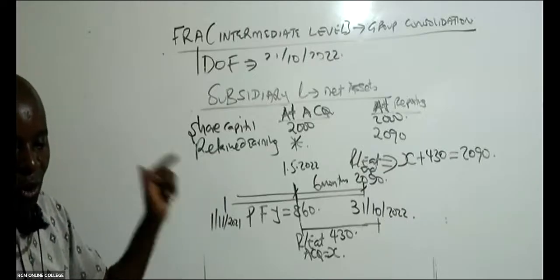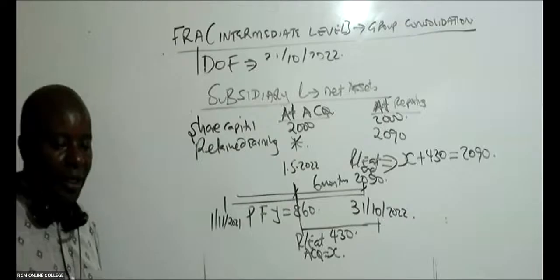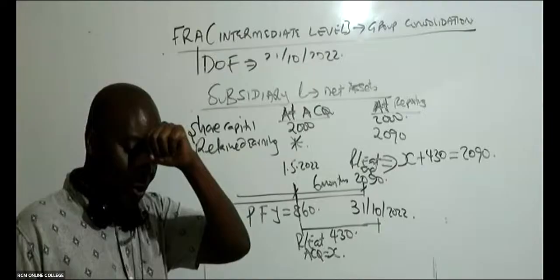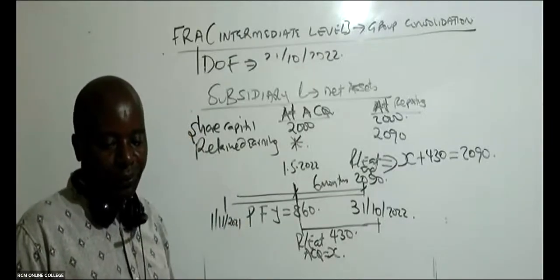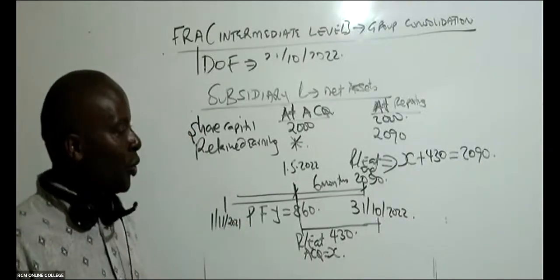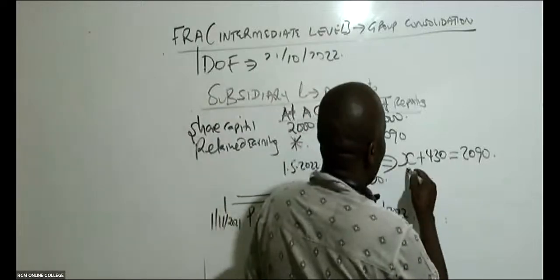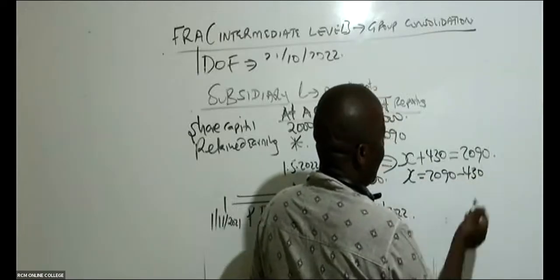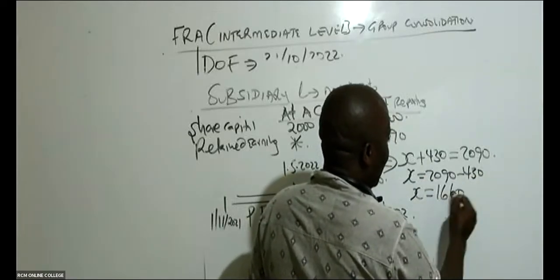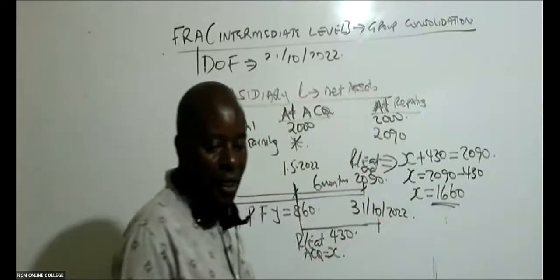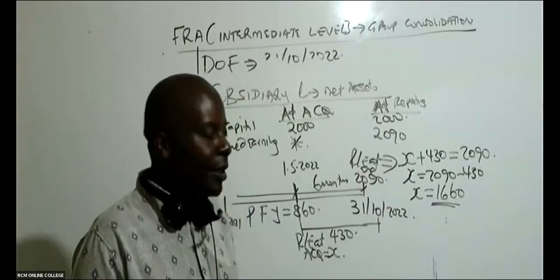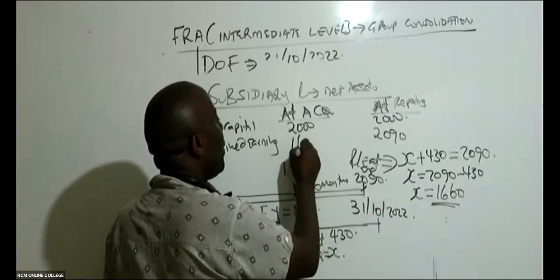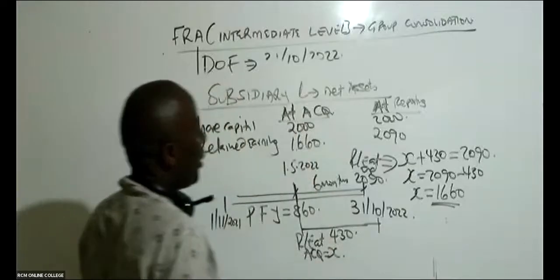Then what is the value of X? Is there somebody who is able to give us the value of X here? If you make X the subject, X will be 2090. This has to cross over and it becomes negative. Therefore, X will be 1660. Is that clear? This is quite a tricky area, but once you get used to the questions, you'll be able to nail this down.